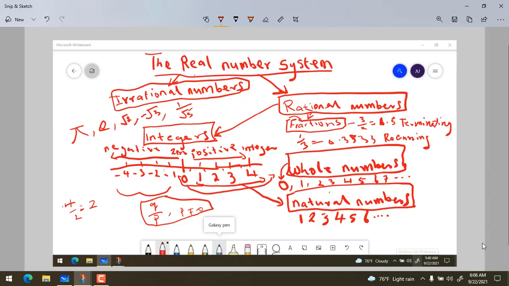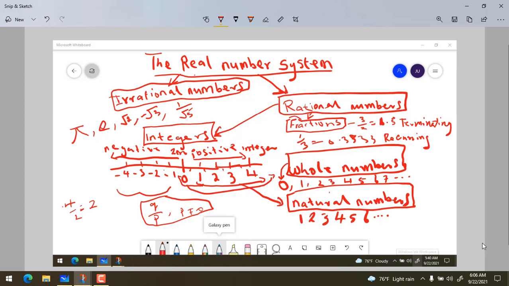In the real number system, we have the irrational numbers, which are pi, e, root 2, and all that. Then we have the rational numbers, which are integers and fractions. The fractions have terminating decimals and recurring decimals.